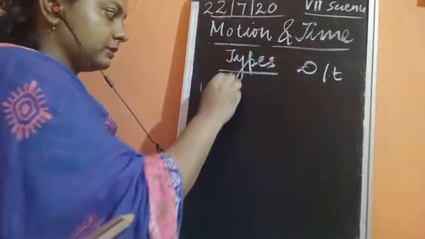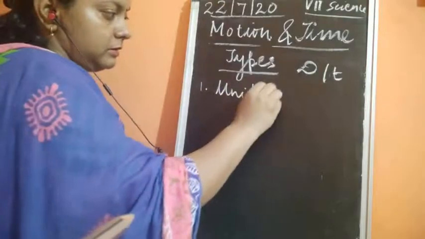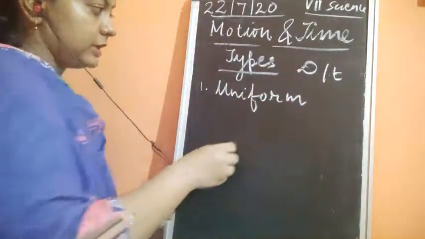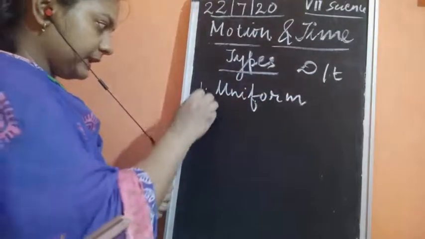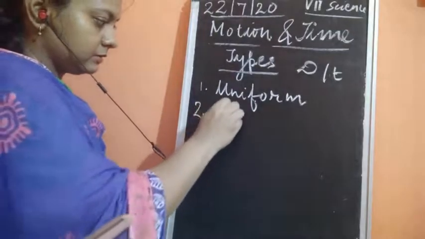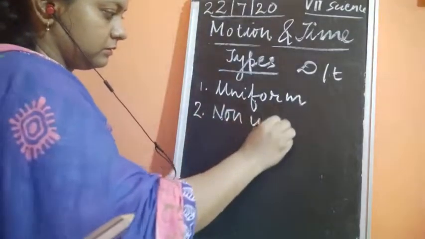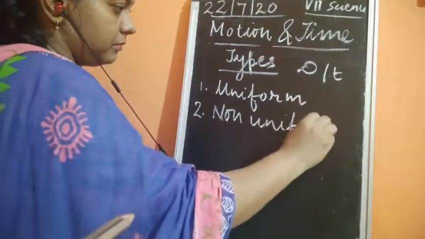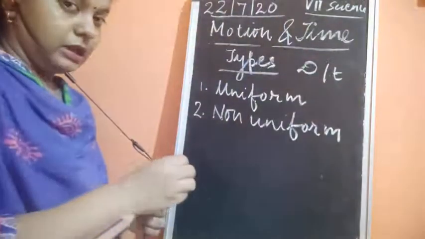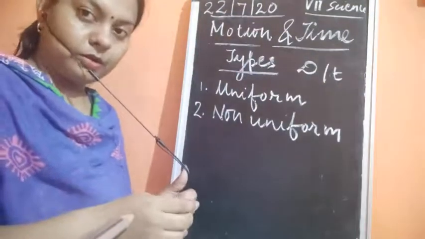One is the motion that is known as uniform motion, and the second is known as the non-uniform motion.